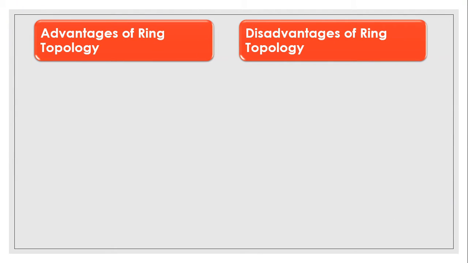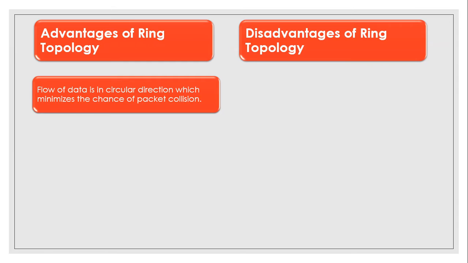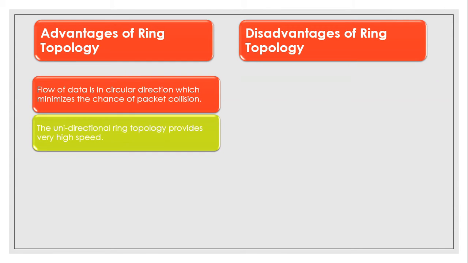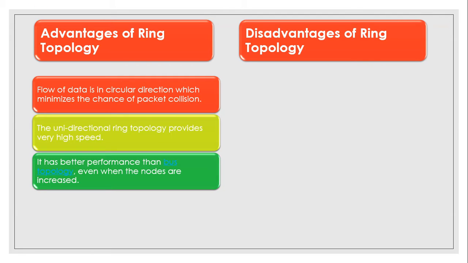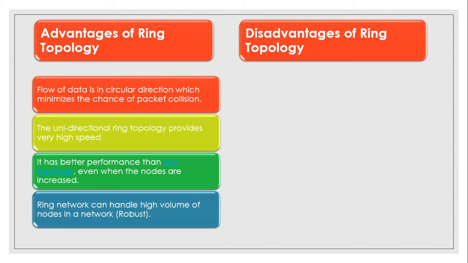Advantage of ring topology and disadvantage of ring topology. Flow of data is in circular direction, which minimizes the chance of packet collision. Second advantage, the unidirectional ring topology provides very high speed. Third, it has better performance than bus topology, even when the nodes are increased. Fourth, ring network can handle high volume of nodes in a network.